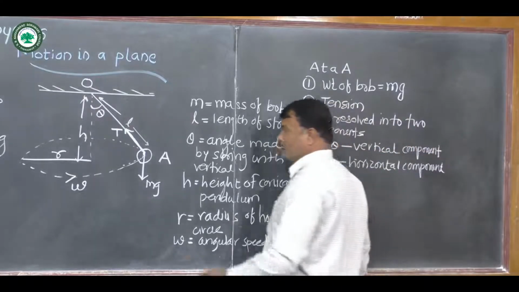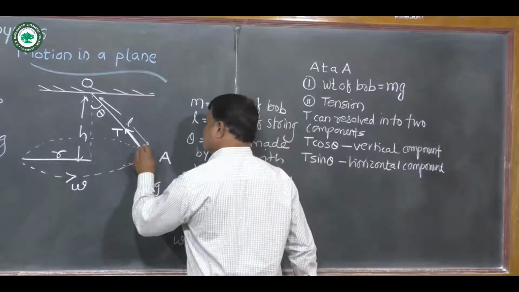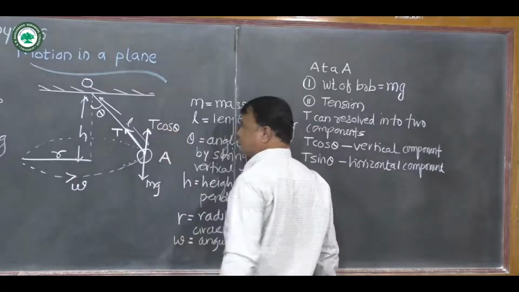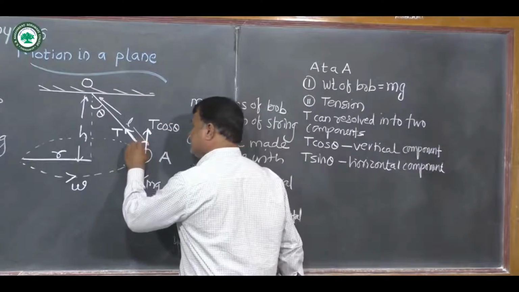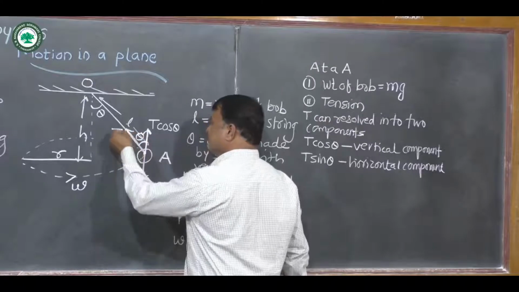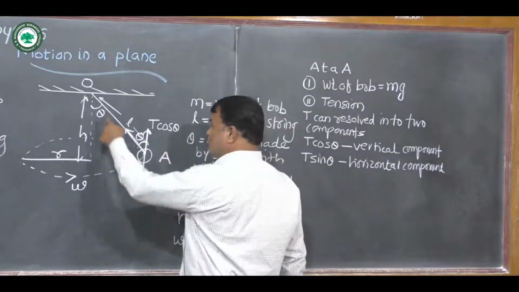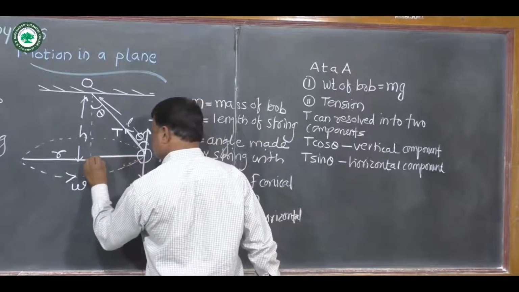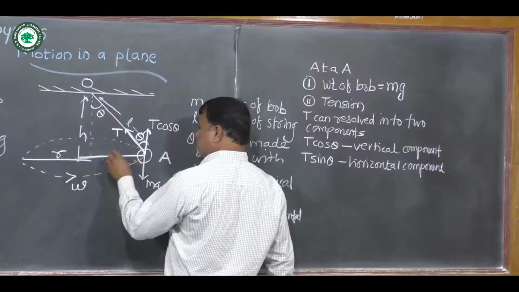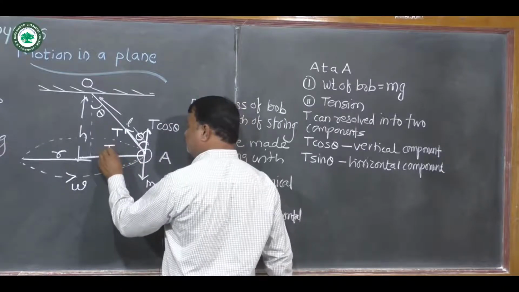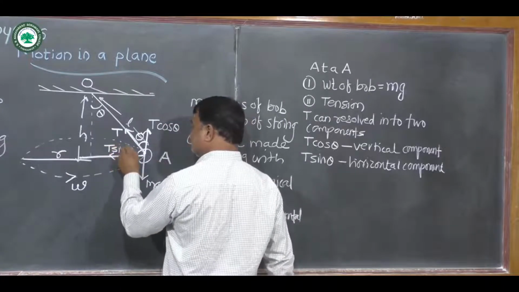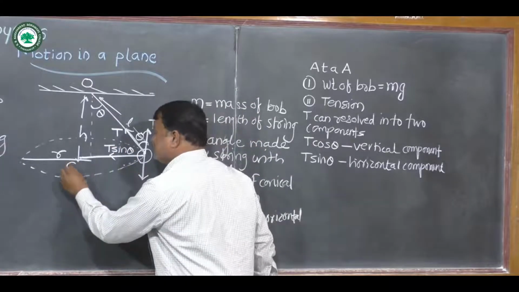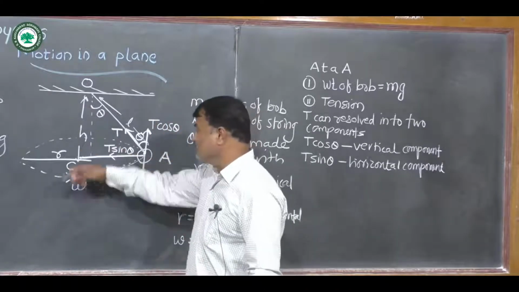Now here this T cos theta is the vertical component, making an angle theta with the tension. So both these angles are the same. Now this is the horizontal component T sin theta, along the radius directed toward the center, say C. C is the center of this horizontal circle.